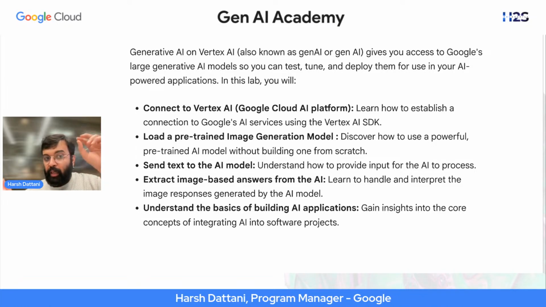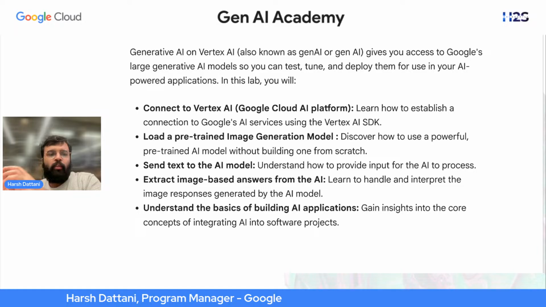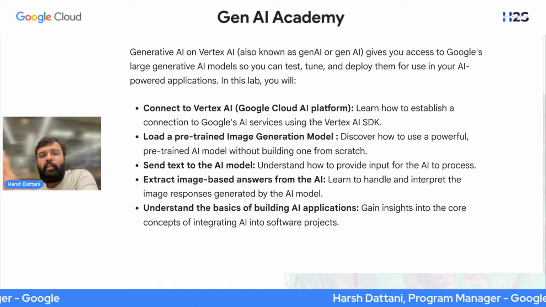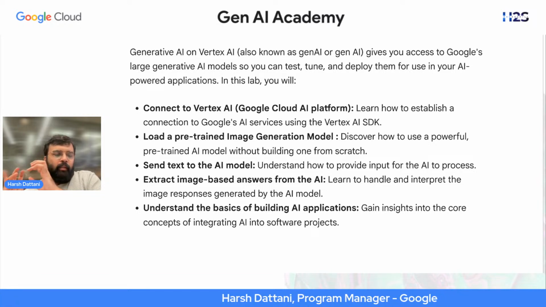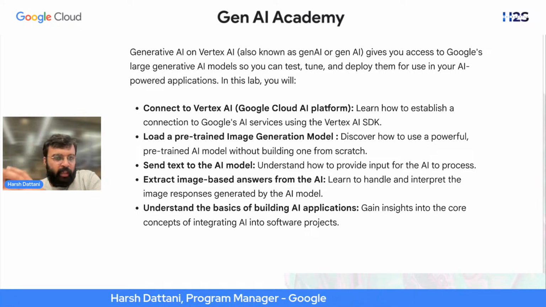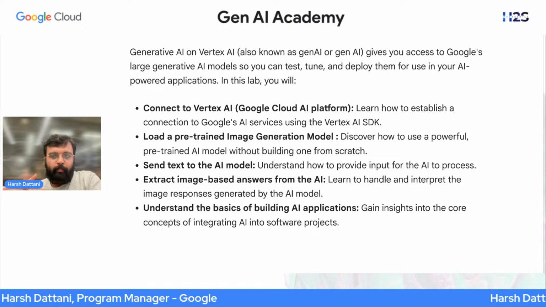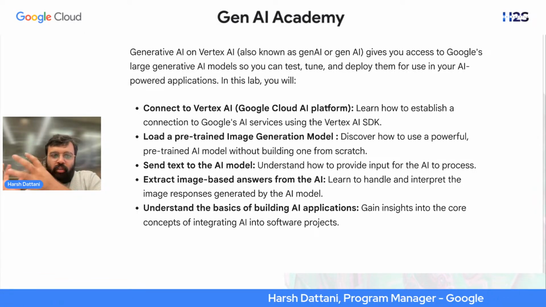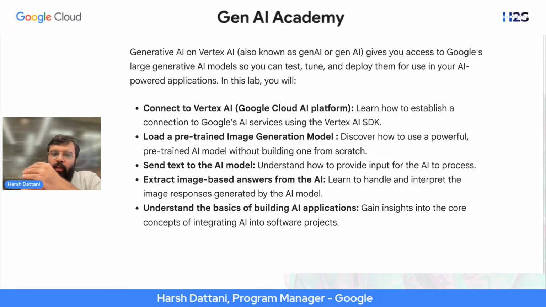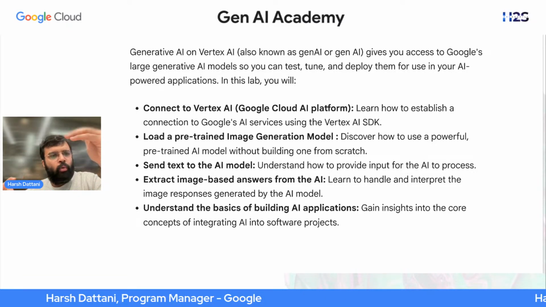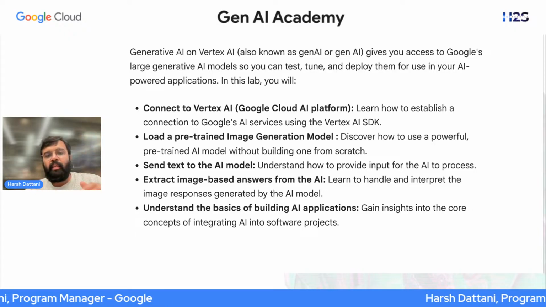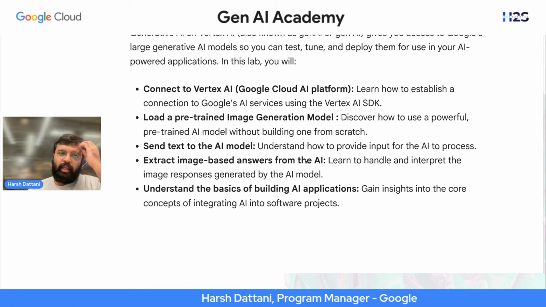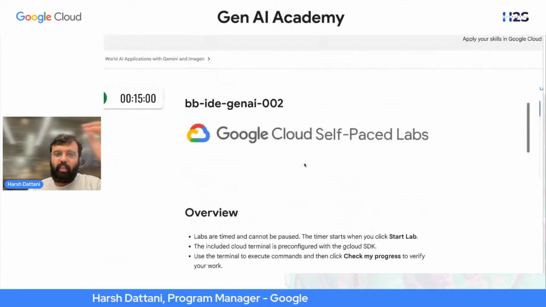In the previous lab, because we were processing the image, we used Gemini. Over here, we want to generate the image, hence we'll use the image gen model. Correct? Since we want to generate an image, we need to pass a text to it. The third step is pass a text. The fourth step is you'll get the image output as well, and if you want to ask some questions about that generated image, you can do that as well. So this is all about how we can create an image generation application using image gen 2.